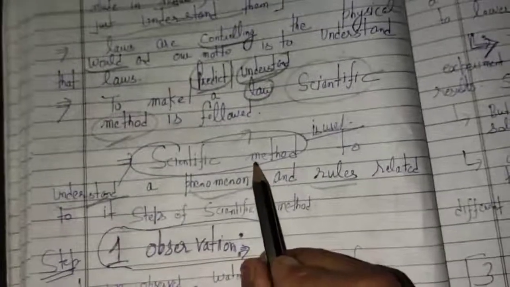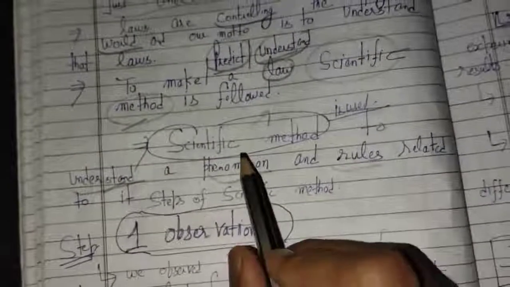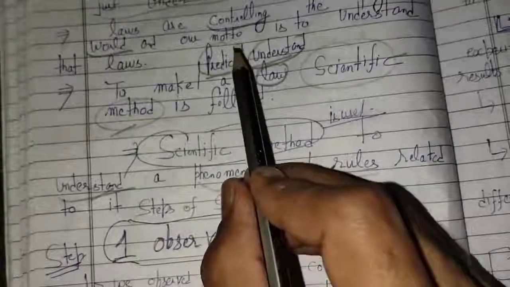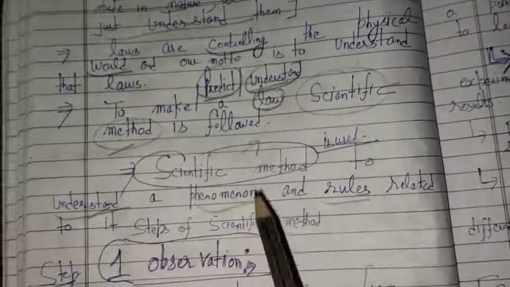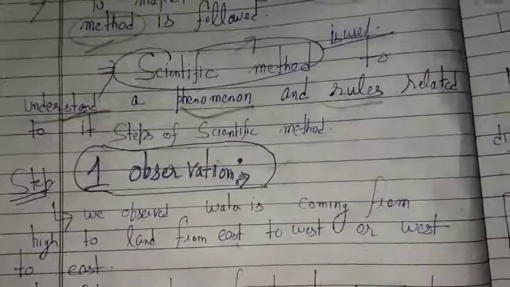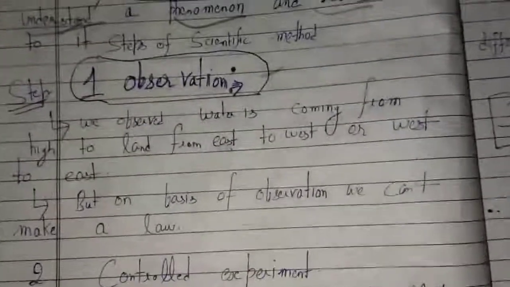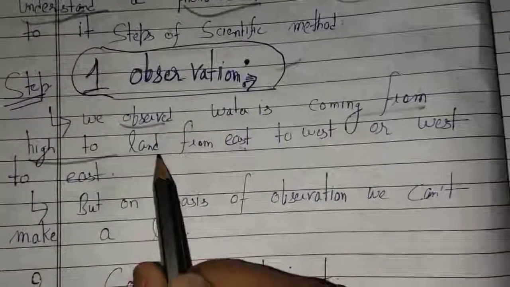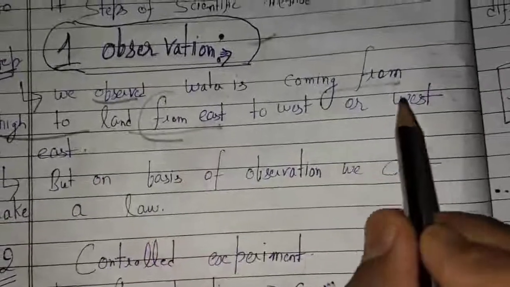The scientific method consists of different steps. We will discuss step number 1. Why are we using the scientific method? The scientific method is used to predict a law or to understand a law. The first step in the scientific method is observation. Observation means to observe something. A person is standing on the ground, he will observe that water is coming from a higher level to a lower level, or he will observe that water is coming from east to west or west to east.